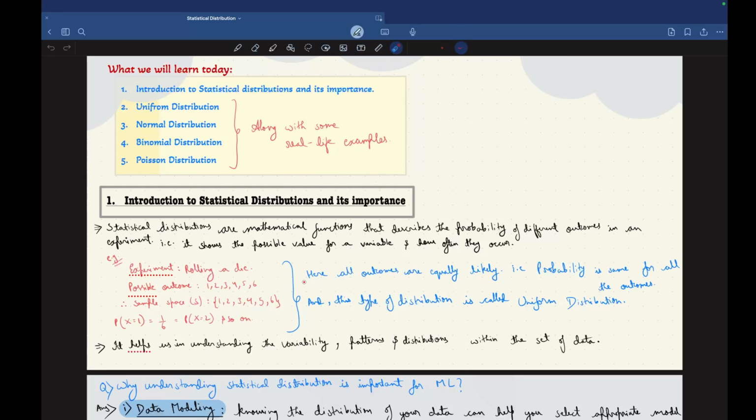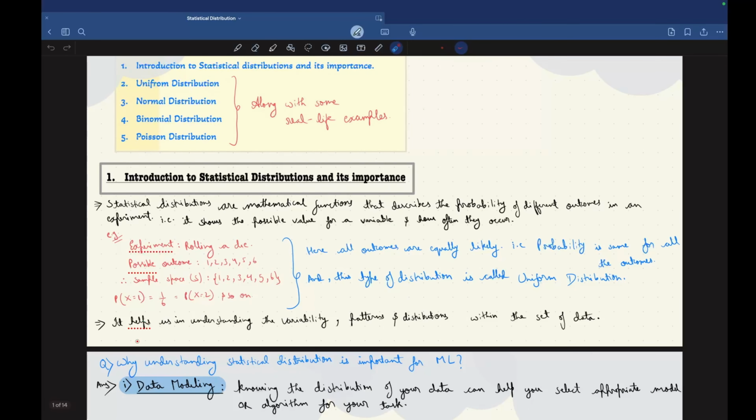Note one thing, here all outcomes are equally likely. Now what do we mean by equally likely? When the probabilities of all the possible outcomes are the same, then that is called an equally likely event. And this type of distribution is called uniform distribution. Just like in this example, the probability of getting 1 or 2 or 3 or 4 or 5 or 6 is equal to 1 by 6. Here you can see the probability of x equals 1 is equal to 1 by 6 and so on.